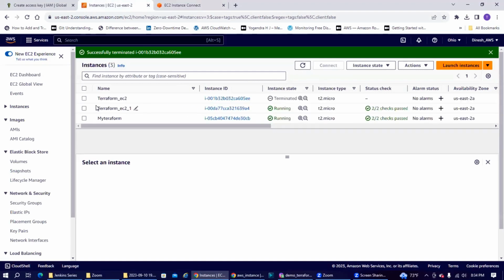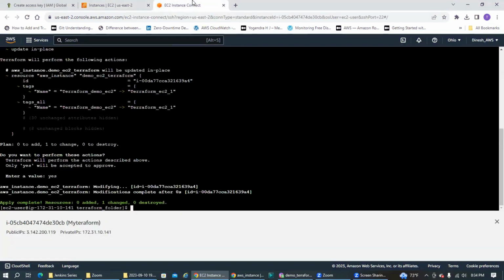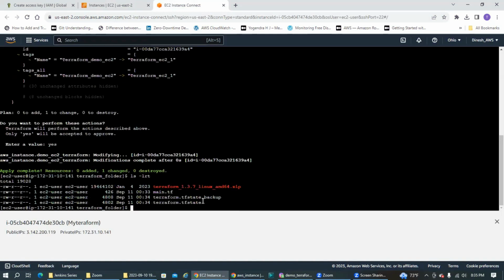See, the name has now changed to Terraform EC21. That's the beauty of Terraform. It helps you to modify. And if you see, it has created a backup file. So that's how Terraform creates a backup file for each state. What you have, it keeps appending it and you will have the latest. So tomorrow, if you want to roll back, you can easily roll back.